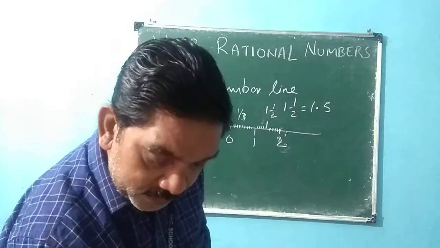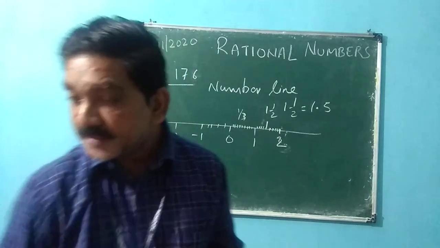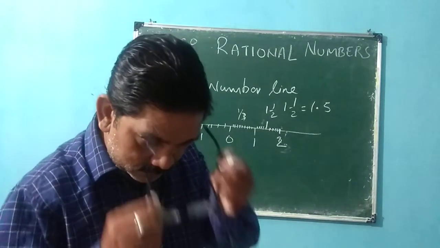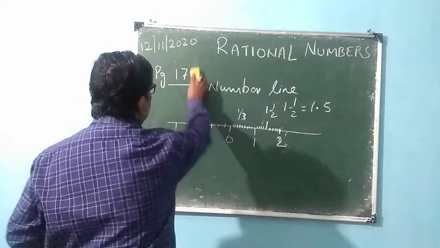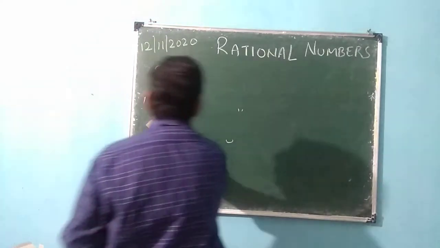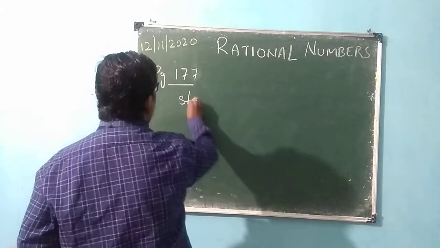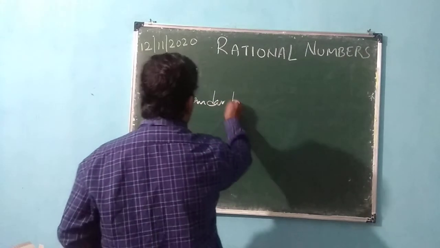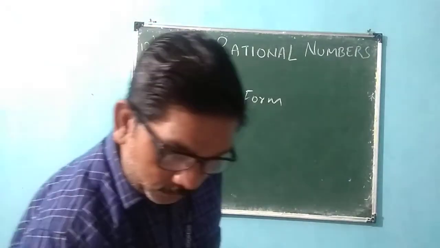Okay, then after that you have standard form, that is given in page number 177. Now what do you mean by standard form?